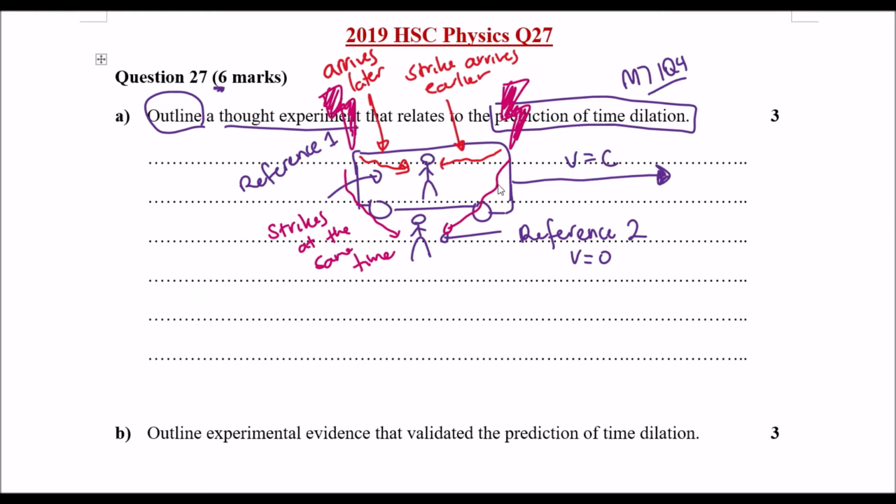So now that the train is moving closer towards the first lightning strike, it takes less distance for the light to travel towards this person, and so they'll see it earlier. While for this other lightning strike, once it hits the train, it still needs time to travel to this person as they are traveling at the speed of light away from it.